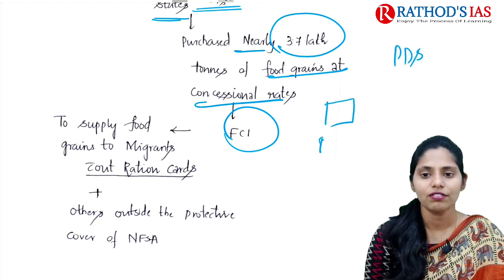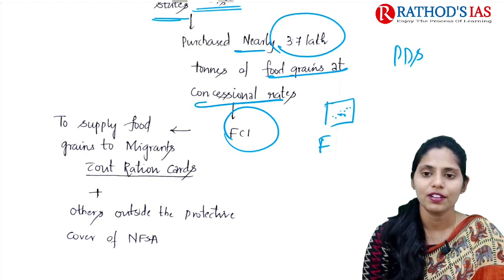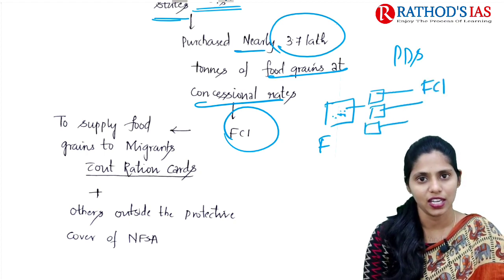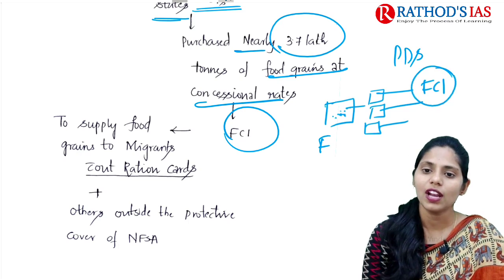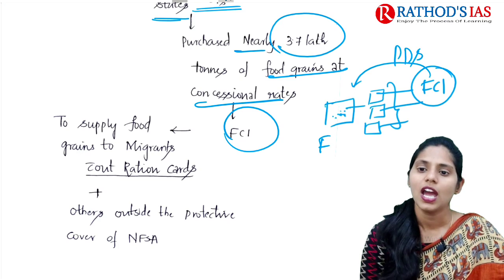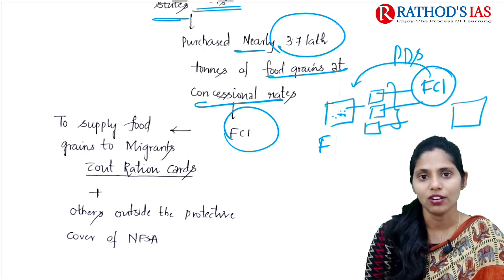Here we have farmers. Farmers go for sowing of crops and finally they get the harvest. This harvest is sent directly to FCI. FCI will approach farmers and buy these food grains from them. After taking the food grains, FCI goes for storage in godowns.